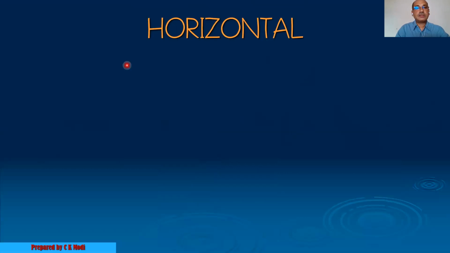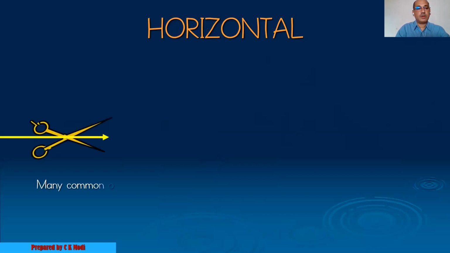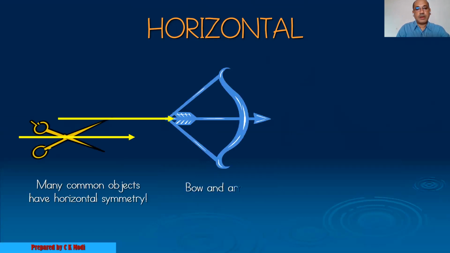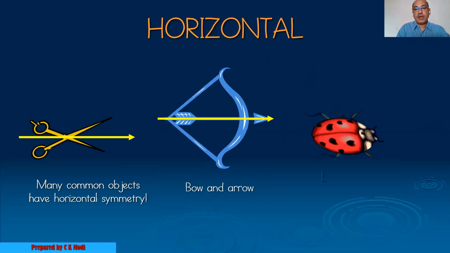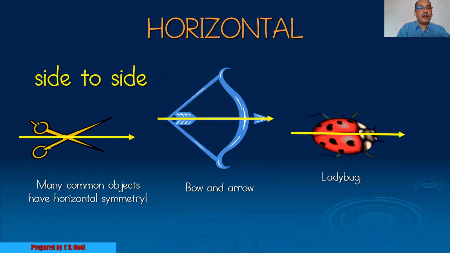Now look at some of the examples: scissor, bow and arrow, and this ladybug. In all these examples, when we draw a line passing through the center from side to side, it divides into two parts and both these parts are mirror images of each other, and therefore we can say that it is symmetrical in nature. So this is the horizontal line, side to side.